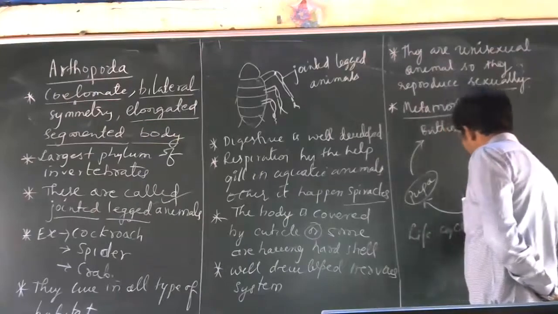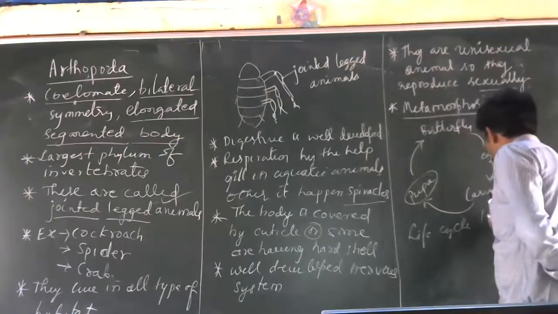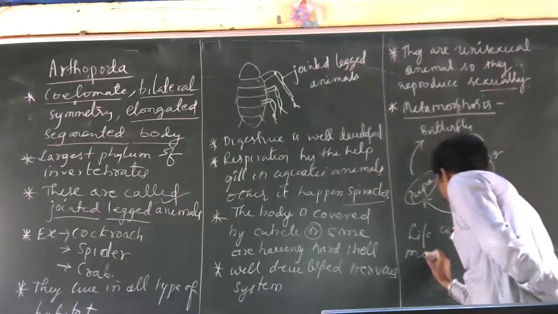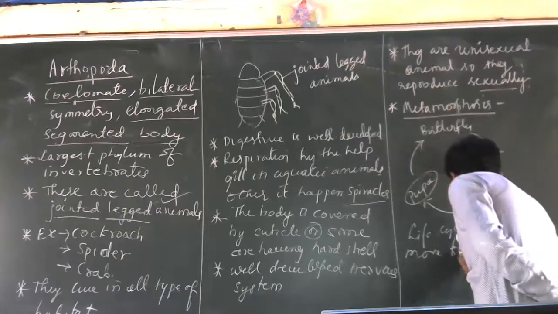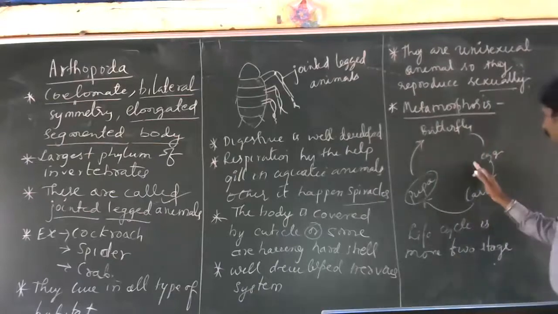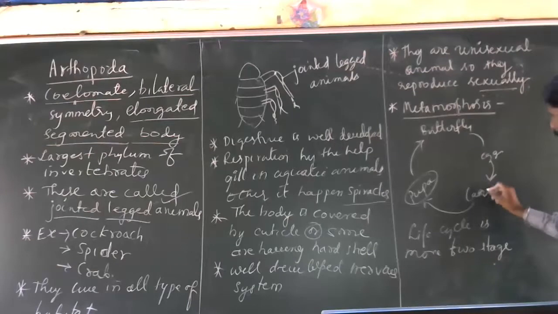The life cycle is more than 2 stages. Here, the butterfly lays the egg, eggs hatch out into larva, larva grows into pupa, pupa into butterfly again.